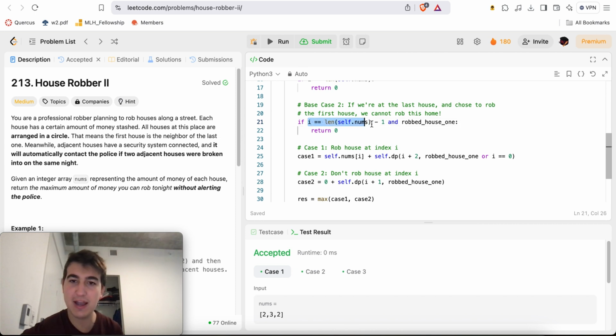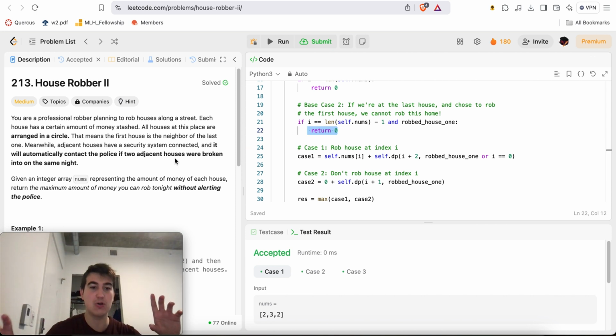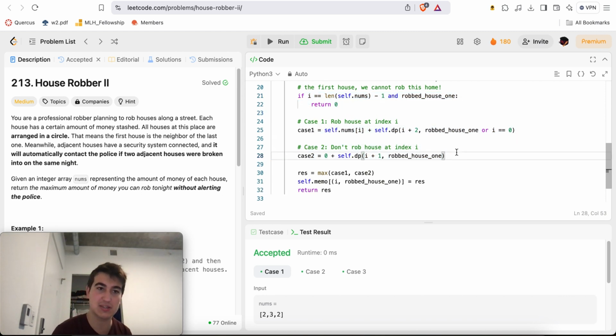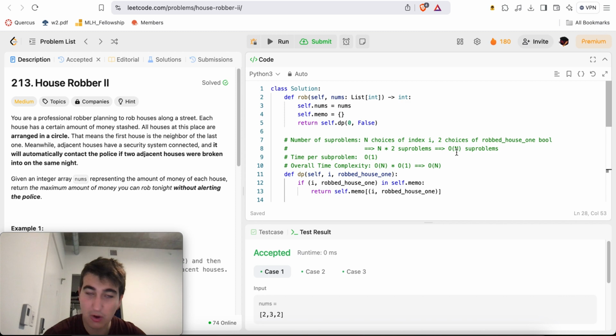And then I check, okay, if i is equal to the length of nums minus 1, this means I'm at the very last house, right? So if I'm at the very last house and I robbed the very first house, then I say I cannot rob the last house, and since this is the last house, I will just return 0, right? So the point is that now the first and last homes are adjacent to one another. So I remember that, and I add that little extra if statement, so that I can keep the rest of the logic the same as house robber 1, and there we go. Bada bing, bada boom. And yeah, hopefully that solution makes sense.